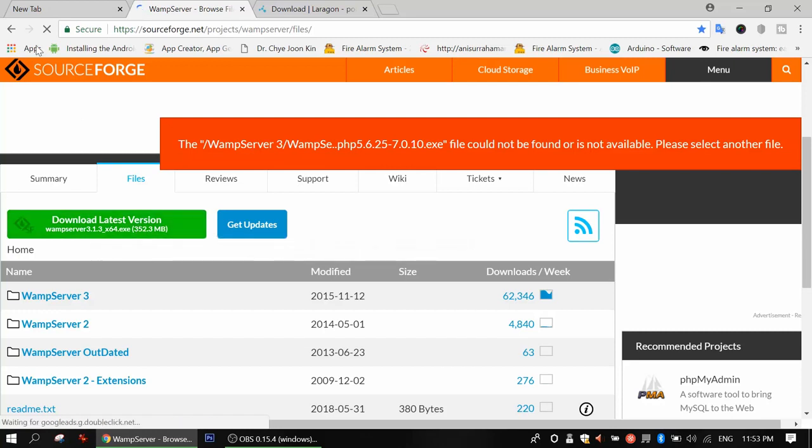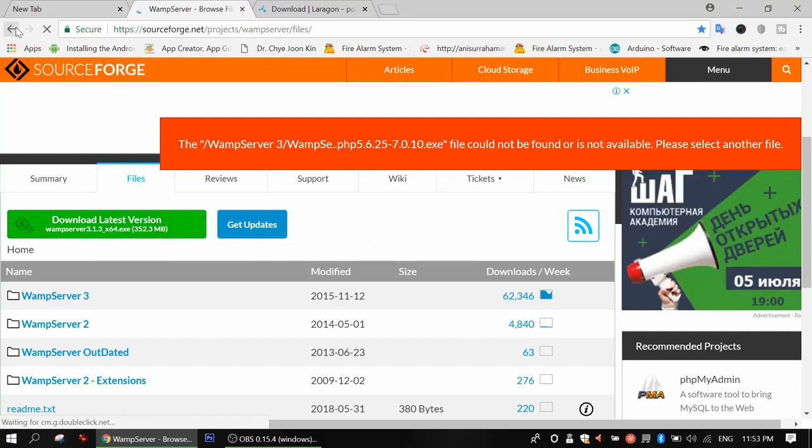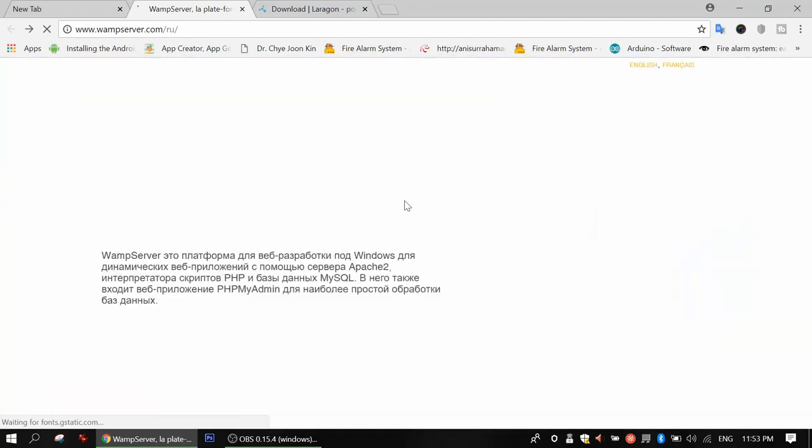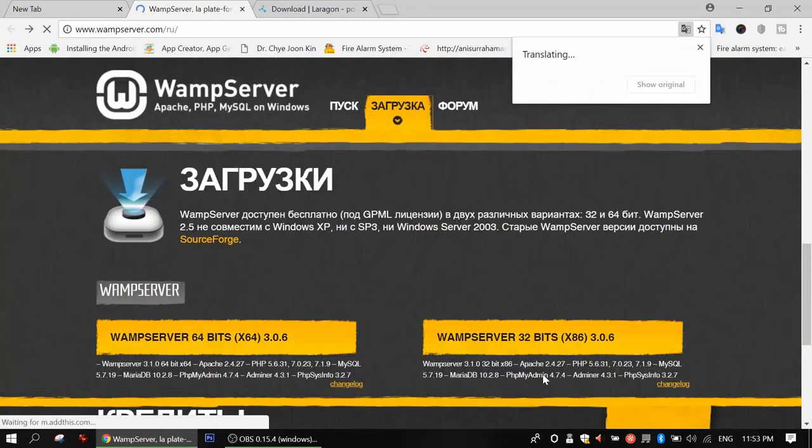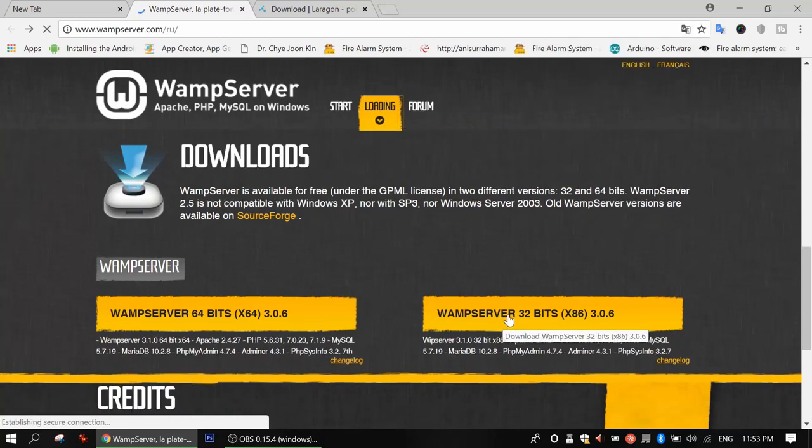Or if you want to download the 32-bit version, go back again to the website. Then you will see here is 32. You click 32, then again one pop-up is going to appear, if I'm not mistaken.